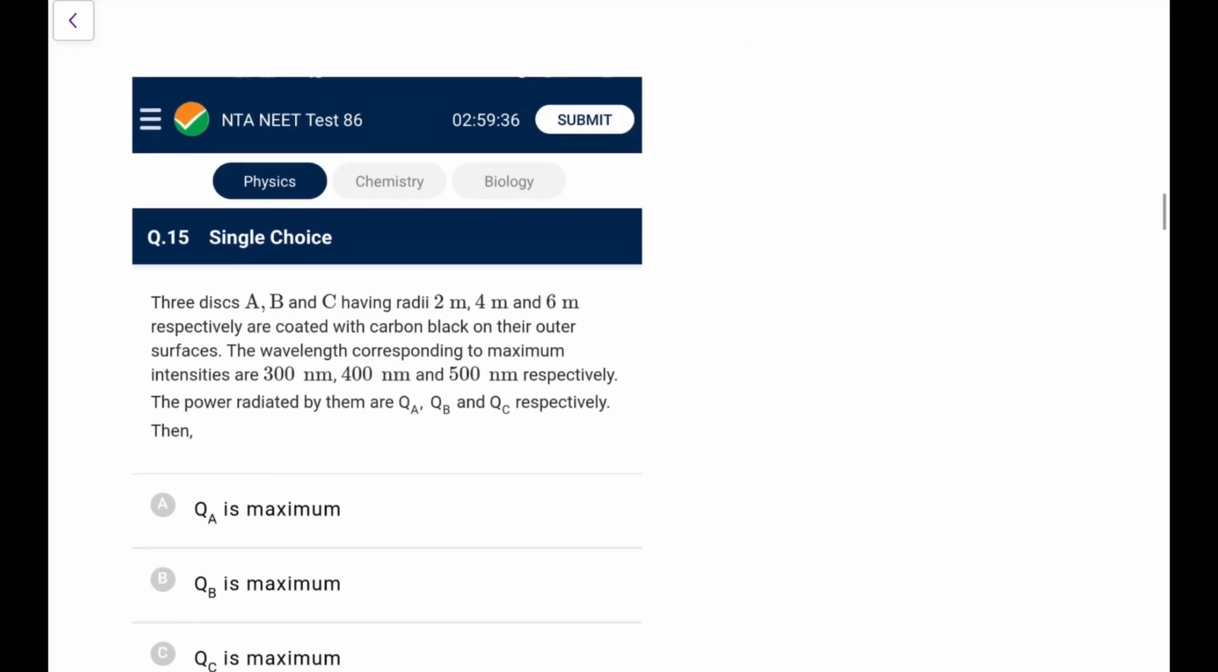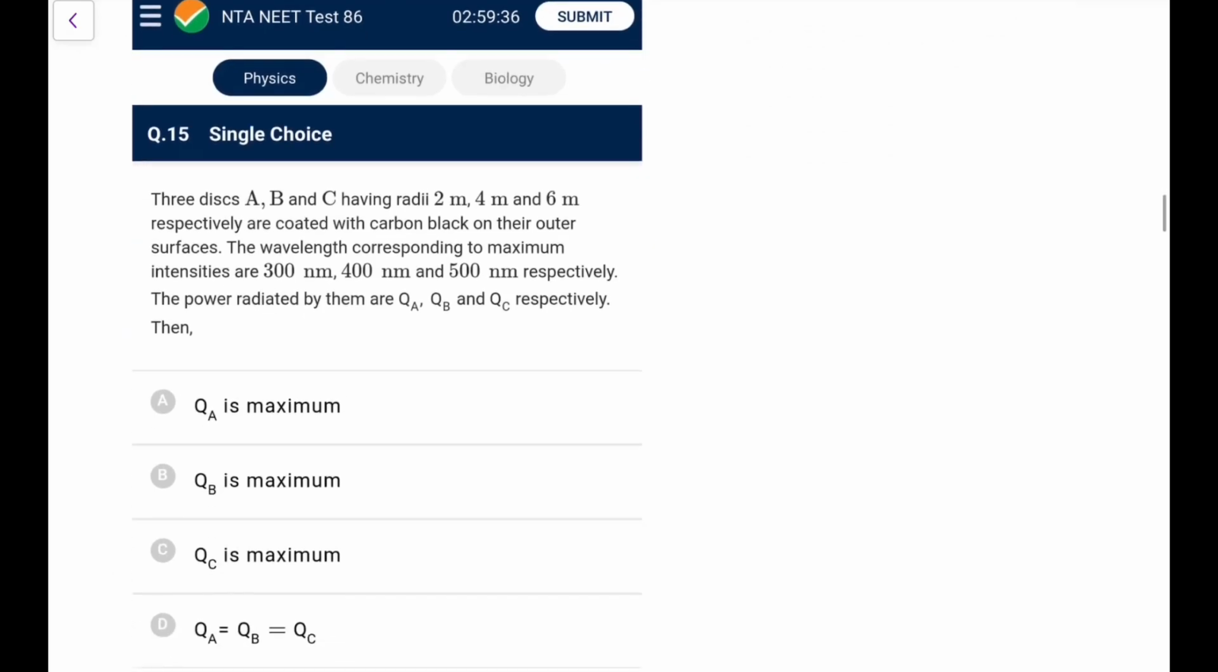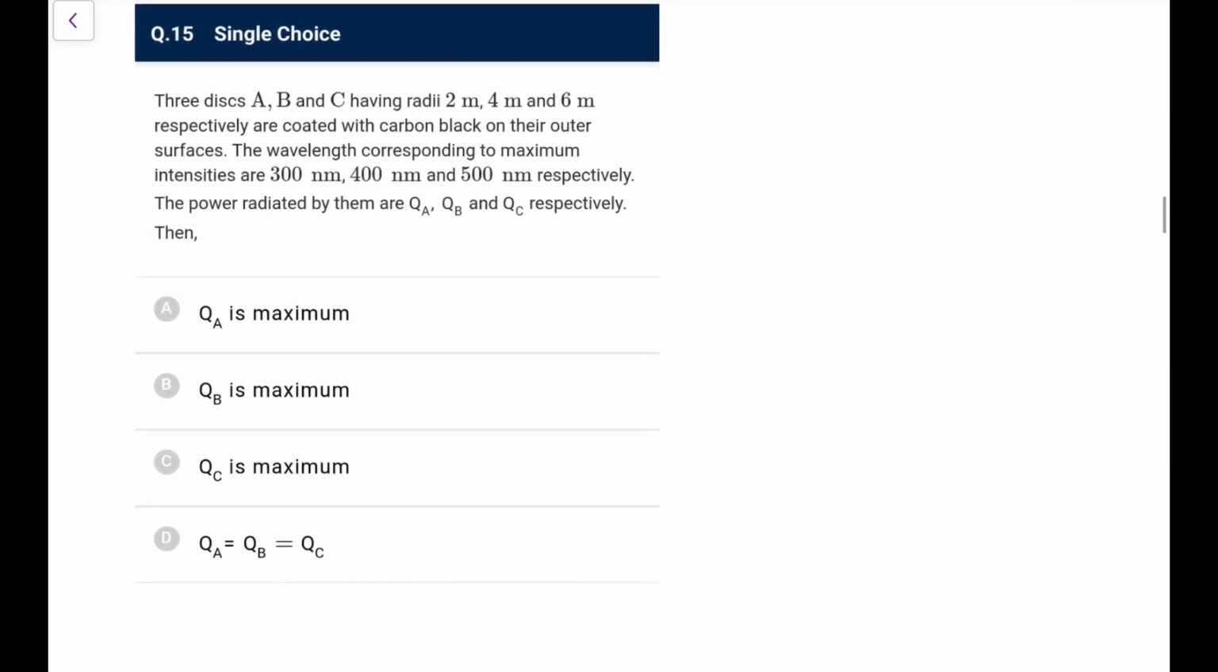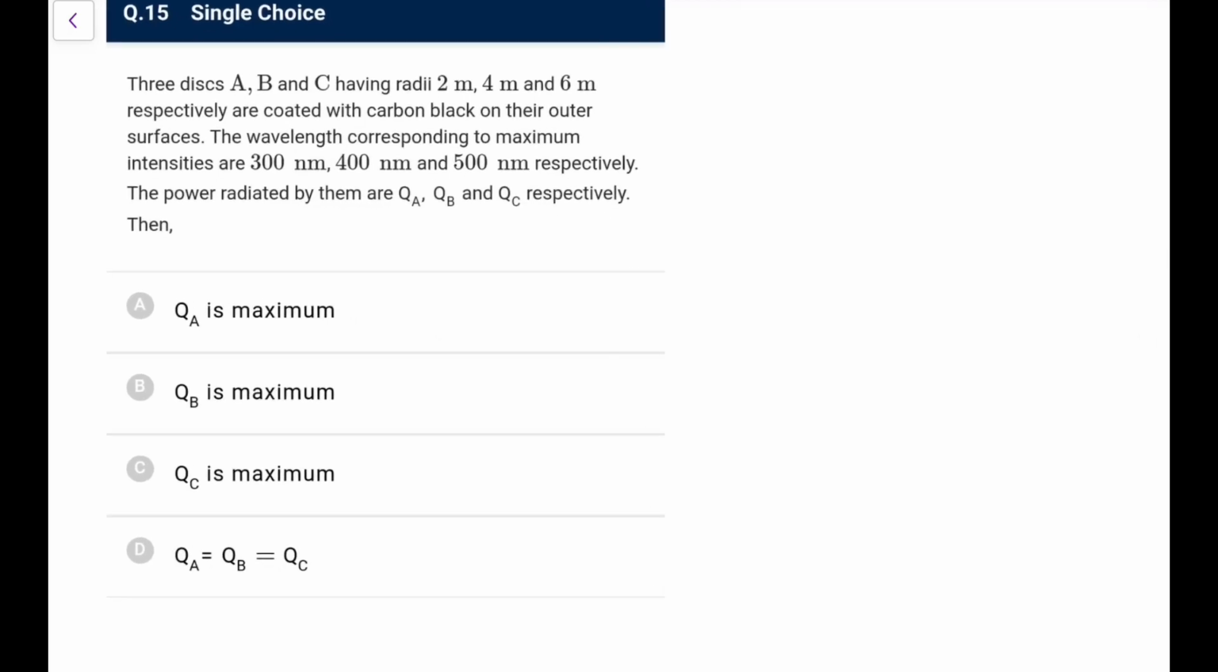Next, question number 15 we will do. Three discs have radius 2, 4 and 6 respectively, coated with carbon black on their outer surface. Wavelengths corresponding to maximum intensity are 300, 400 and 500. The power radiated by QA, QB, QC respectively. Then this is a very famous question. So how you do this?